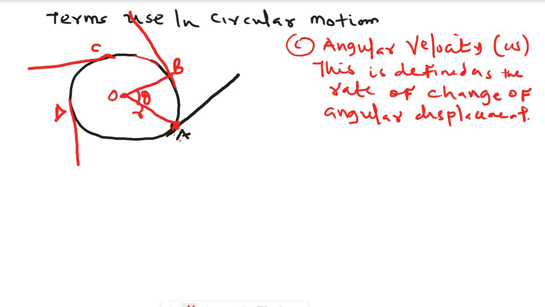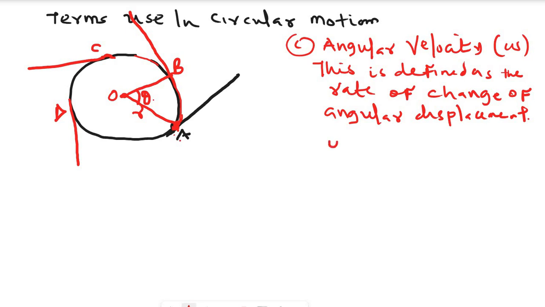Now, initially, the body was at A. Now it's at B. It's moving in a circular path. You can see the direction is continuously changing. From A to B, it has been displaced, and I define angular velocity as the rate of change of angular displacement. What is the angular displacement from A to B? The angular displacement is theta.